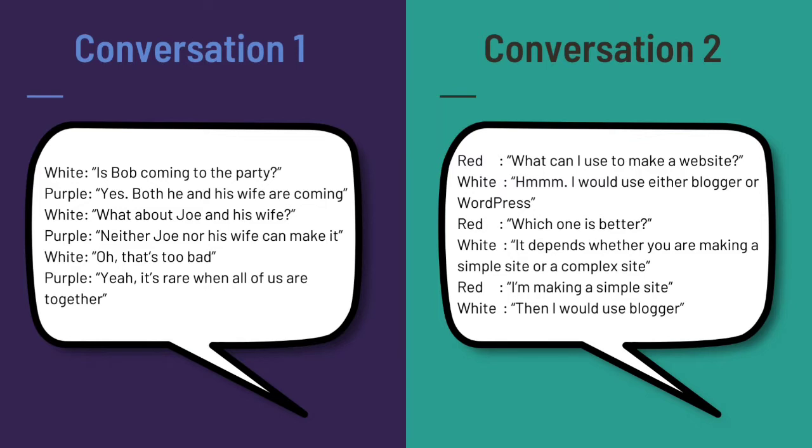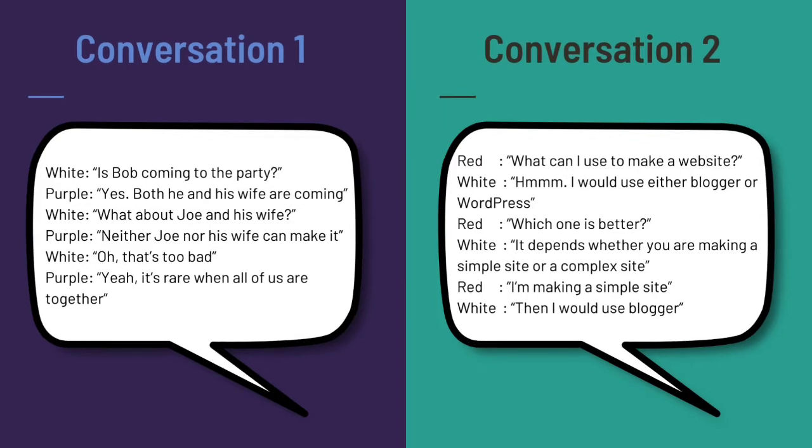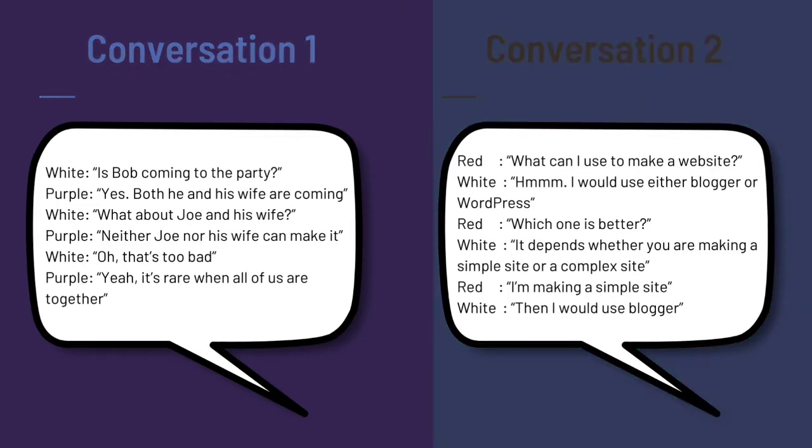Then, the second conversation is a conversation between, let's say, Red and White. Red asks White about what Red can use to make a website. White suggests Red to use Blogger or WordPress. After that, Red asked White again which one is better, the Blogger or the WordPress. White said that it depends on the use, whether Red wants to make a simple site or a complex site.